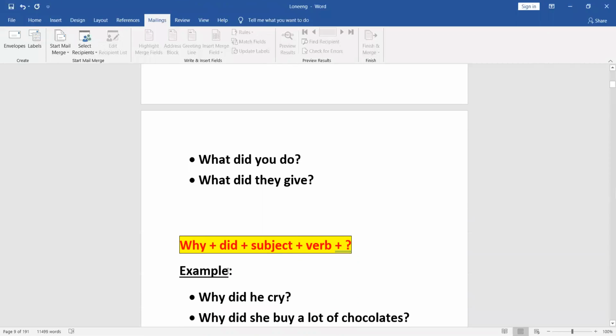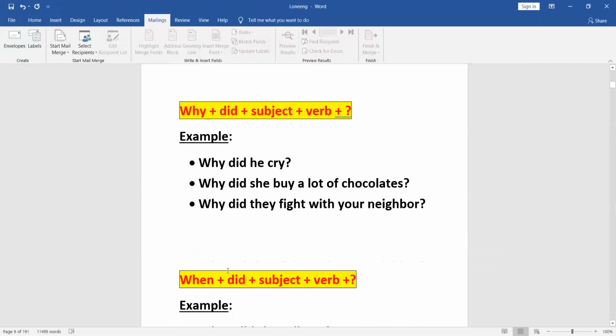Or let's take a look at another sentence. What did you do? Meaning until such time they were not aware of what happened and they want to know what is the thing that had happened. And so they're asking, what did you do? Could you please explain? Or the third thing is, what did they give? Let's say someone came and gave something. They're wanting to know what thing it is. So what did they give?